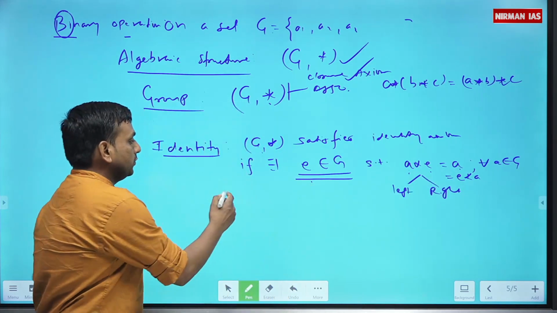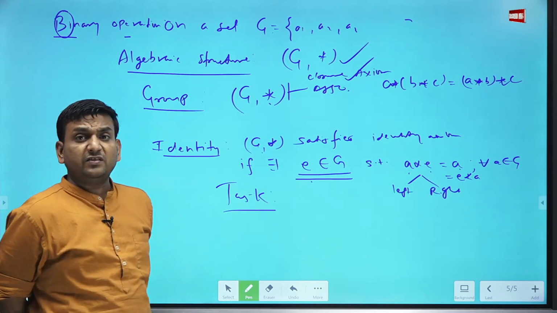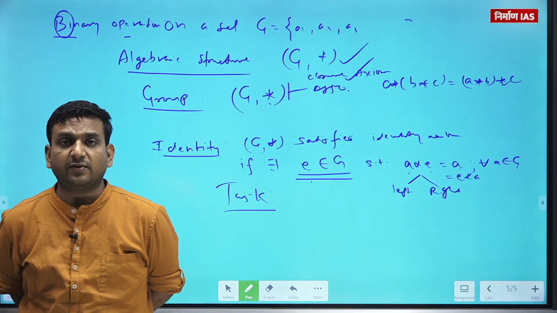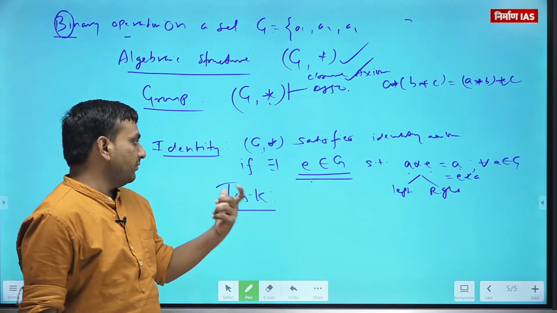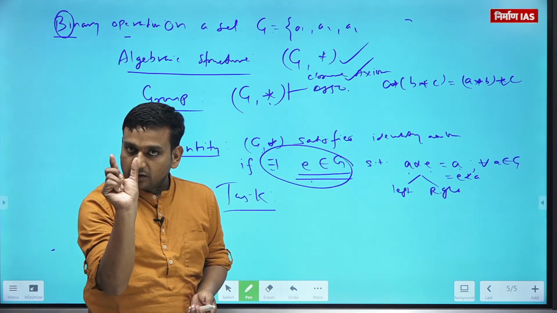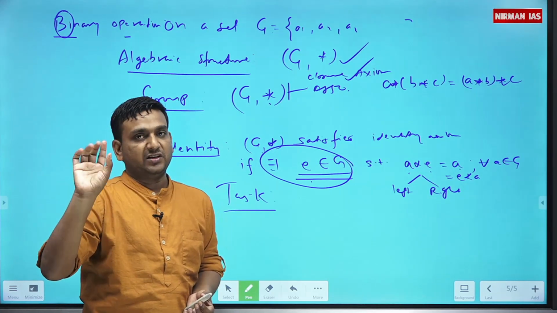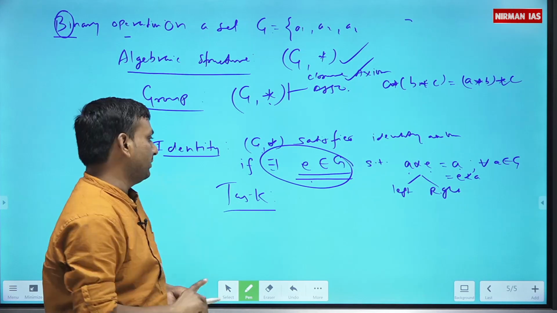So what is the task here? When you say G, star satisfies the identity axiom, you should be able to find such an E. Please highlight this line. We will take an example now, and it will be more clear.